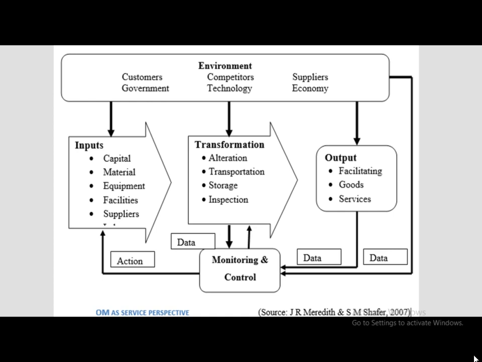There is one more feedback type of part in the entire system, that is monitoring and control. We can see various data coming to the part of monitoring and control, and in return from monitoring and control the output arrows, that is actions, are coming back. So this feed of data can be converted into decisions and decisions are transferred into various types of actions. This monitoring and control can be done by the managers or topmost authorities. So this is about operations as a system perspective.